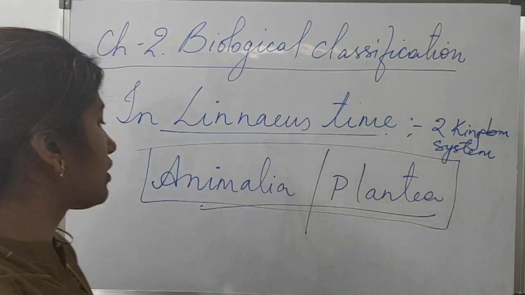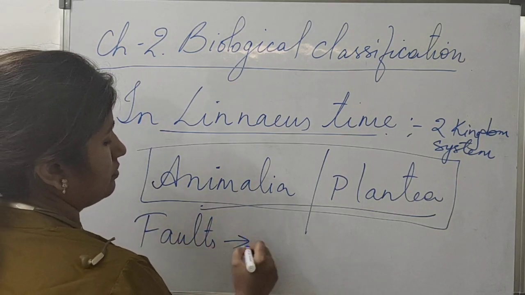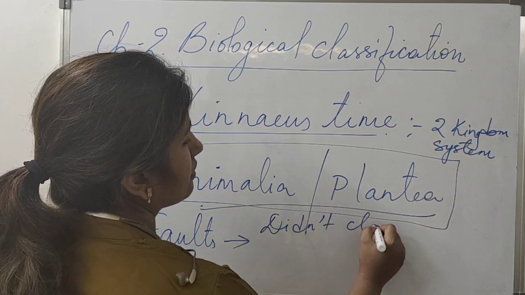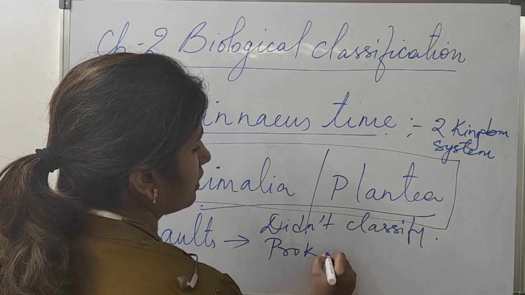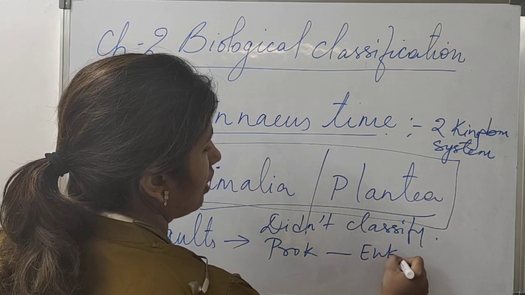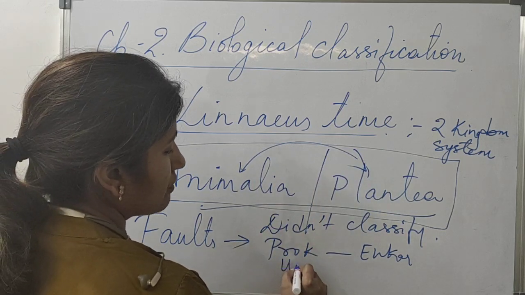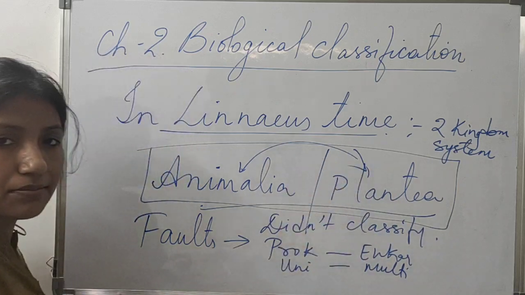It did not classify prokaryotes and eukaryotes under these 2 kingdoms. It did not classify unicellular organisms and multicellular organisms.